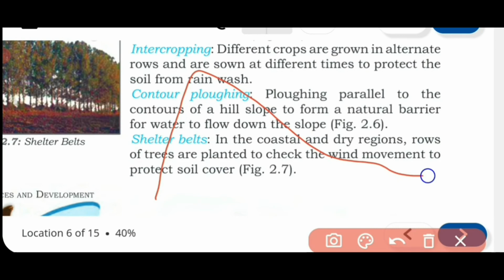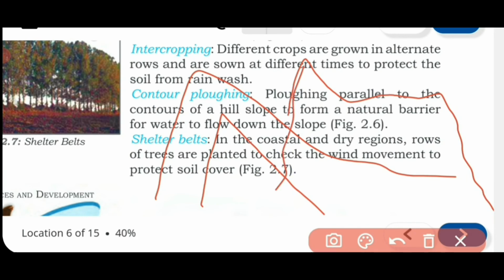Now mountains, as I told you, it is not that every time a mountain will have a very steep slope. There may be some areas which may be a little flat, and again the mountain is having a slope on the other side. So this flat area on the top of a mountain will be used for growing the crops, and the steep area will not be used.